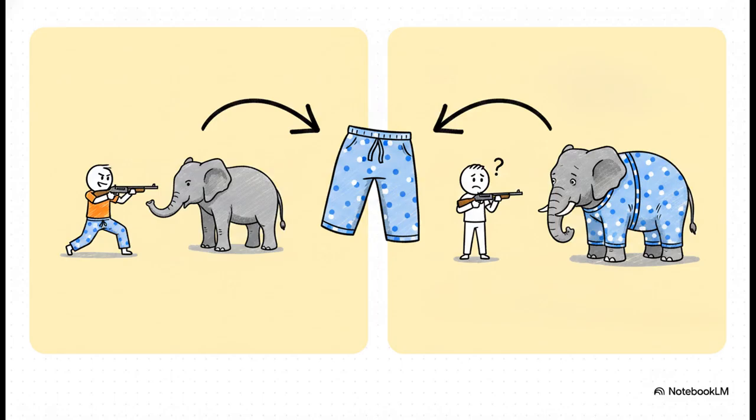Did the speaker shoot the elephant while the speaker himself was wearing pajamas? Or did the speaker shoot an elephant that was somehow wearing the speaker's pajamas? The phrase can attach to the verb phrase "shot," or it can attach to the noun phrase "an elephant." Untangling that mess is the core problem syntactic parsing tries to solve.